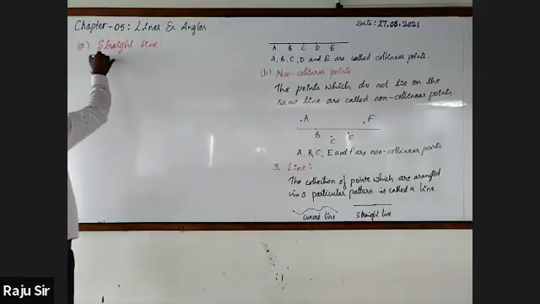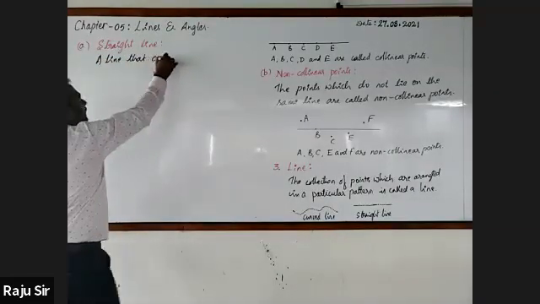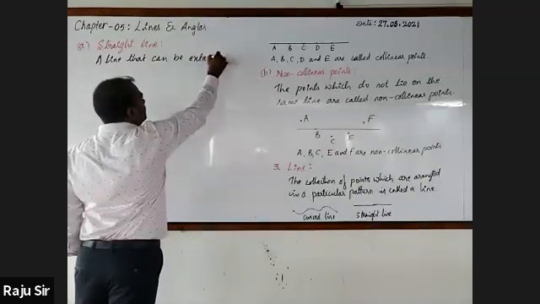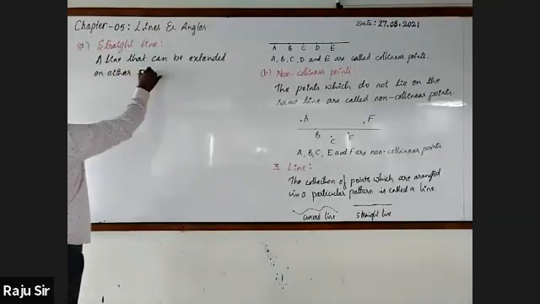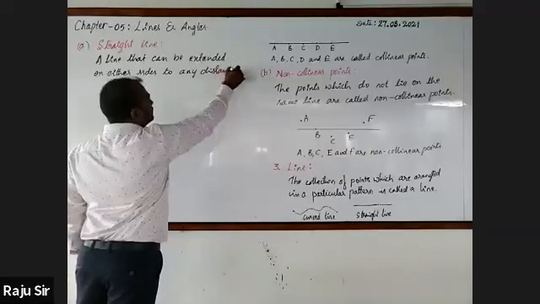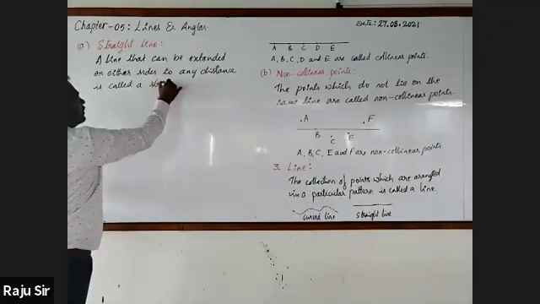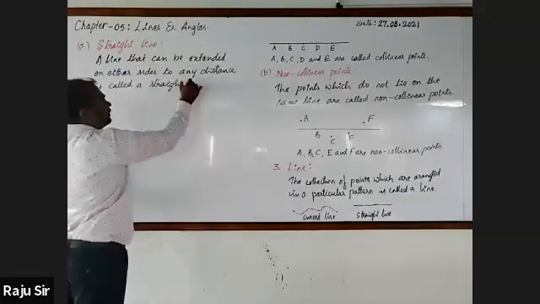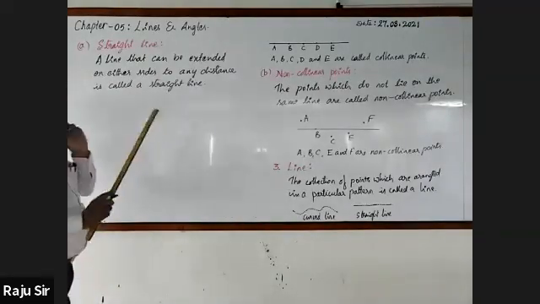A line that can be extended on either side to any distance is called a straight line.